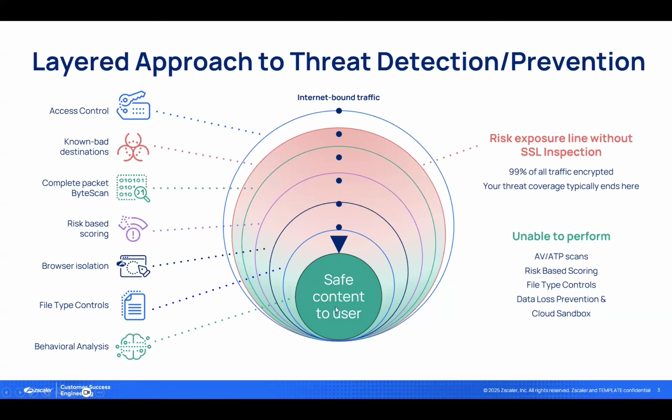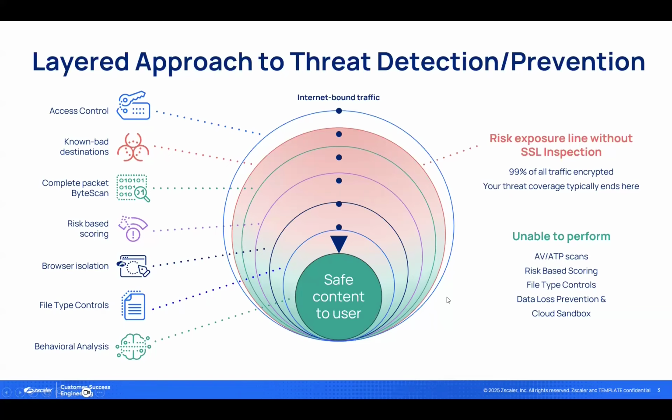Here's the kicker, though. Everything here that's shaded in this coppery green-orange color requires SSL inspection to function. For traffic that is encrypted but not inspected, the only things that we can do are access control, where we decide to block the destination based on the host name or the URL category if you've configured a policy to do so, and known bad destinations, where we can block destinations that we already know are malicious.